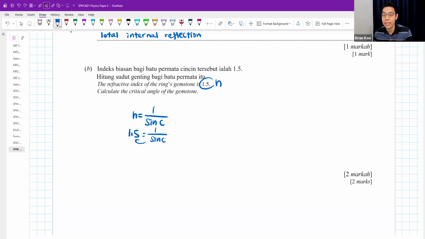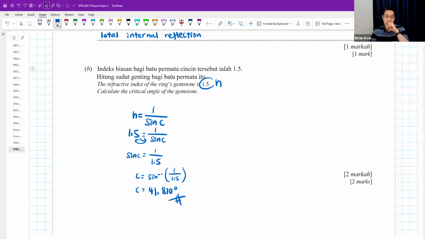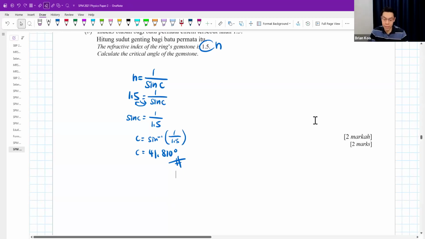You can multiply the sine C. You can divide the 1.5. C equals to, you type in your calculator like this. Shift sine 1 over 1.5. Answer is 41.810. Okay. Normally, I like to write 3 decimal in physics.